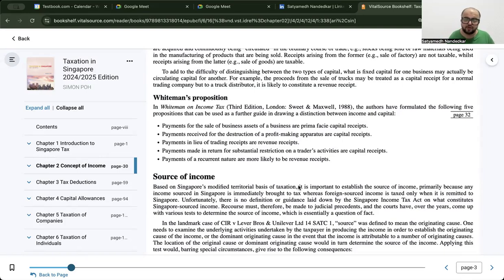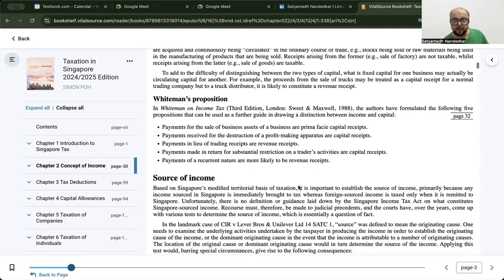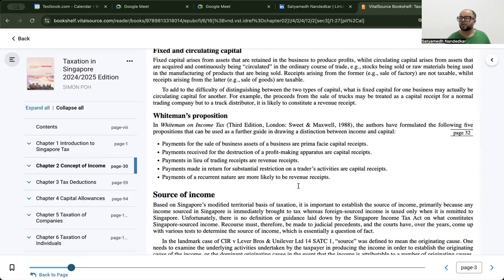And payments of a recurrent nature are more likely to be revenue receipts. So basically, if I am a trader of bed sheets, I am selling the bed sheets every day and I am buying the raw material every day. This is a receipt that I have in the regular course of business. This would also be classified as a revenue receipt.